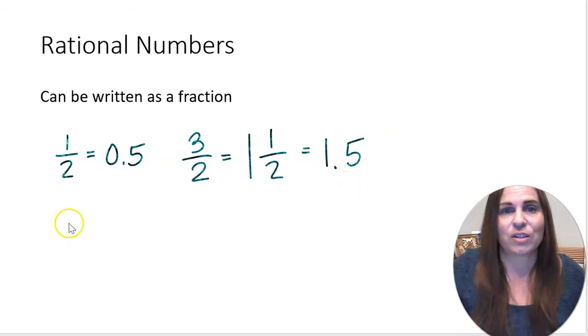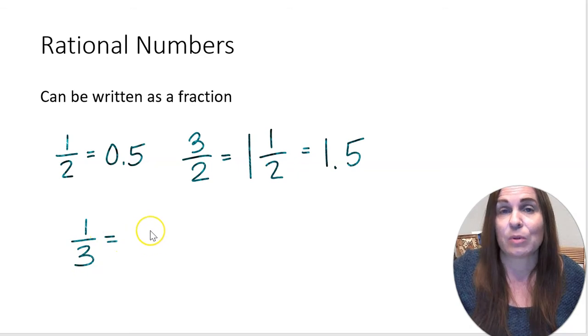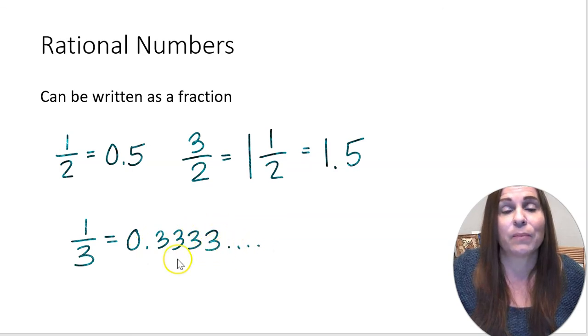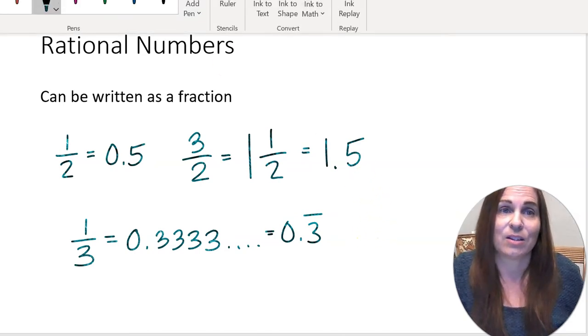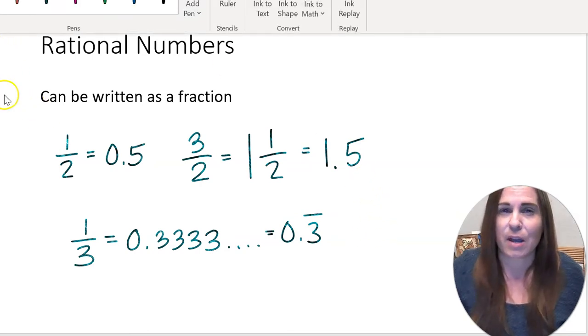Let's look at another fraction, like 1/3. 1/3 can be written as a decimal. 1/3 is rational, and the decimal for 1/3 is 0.3333, right? It keeps going. So we can write that as 0.3 with a bar over the 3 to show that it continues. So we've got lots of different types of numbers here.